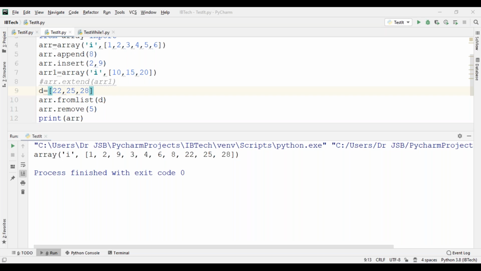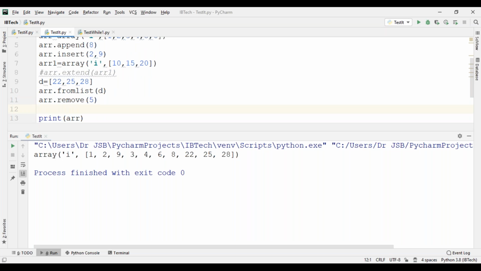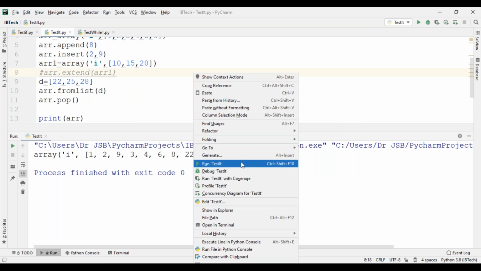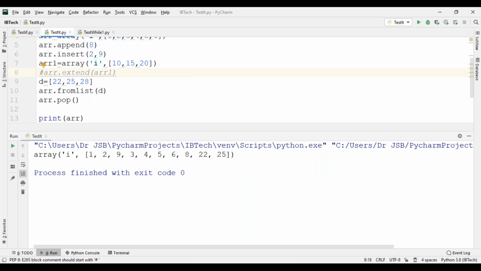See now, I can show you. Previously we removed 5, no need to write your value. In the given list, what elements are available? 1, 2, 9, 3, 4, 6, 5 is also available, because that operation is not there now. So 5, 6, 8, 22, 25, 28. Now 28 will be removed, because of the last in, first out principle.